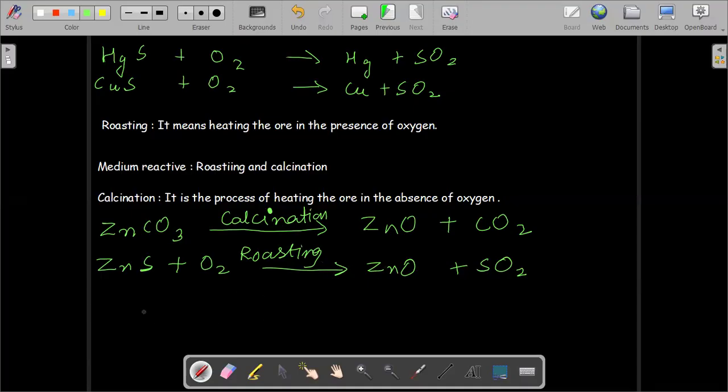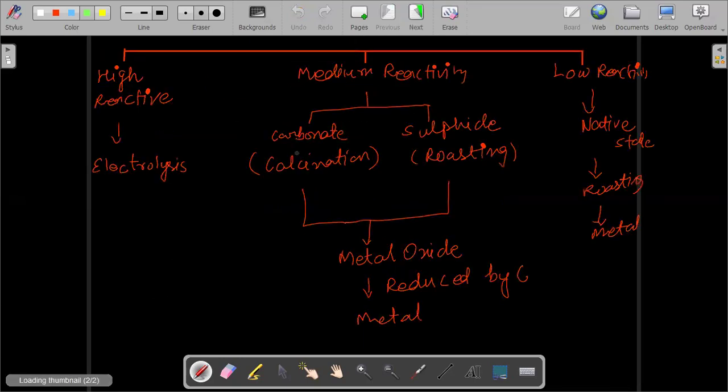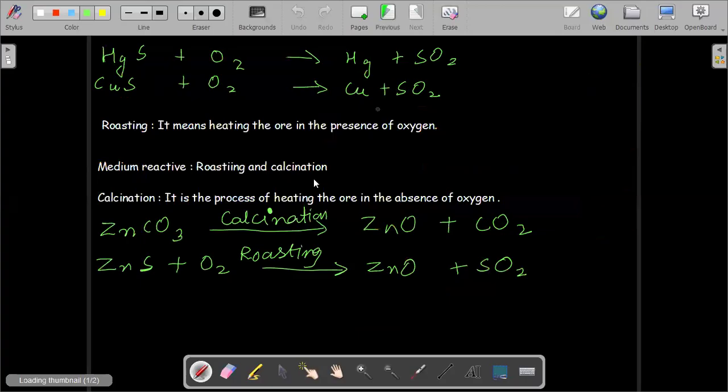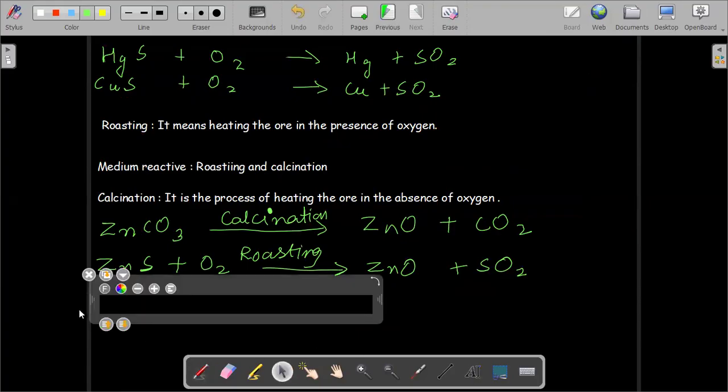This zinc oxide can be reduced with the help of carbon. This is the middle step which we are doing here. Carbonate ores are calcined, sulfide ores are roasted, so you obtain your metal oxide. Here you obtained zinc oxide; if you use iron, you get iron oxide, Fe2O3. These metal oxides obtained at the third step can be reduced using carbon. So you have to perform reduction.